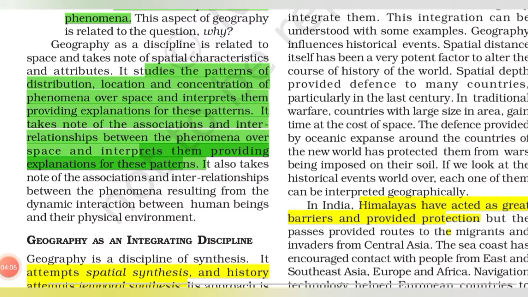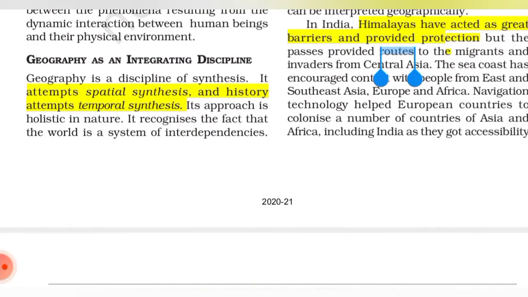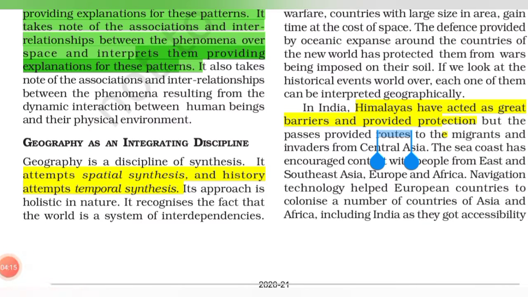Now we'll learn the next topic, geography as an integrating discipline. Geography attempts spatial synthesis, and history attempts temporal synthesis. Spatial means space, and temporal means time. History means time, and geography means space. So the approach of geography is to study spatial synthesis, that is space, and history studies time. Its approach is holistic in nature. It recognizes the fact that the world is a system of interdependencies.